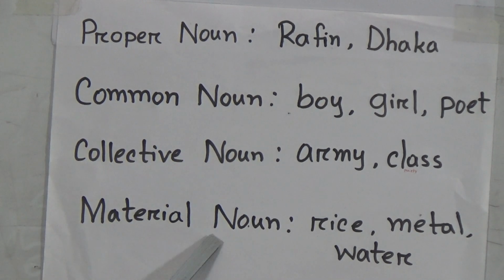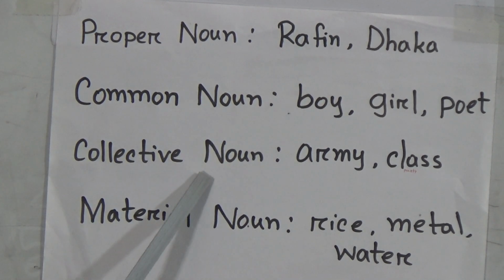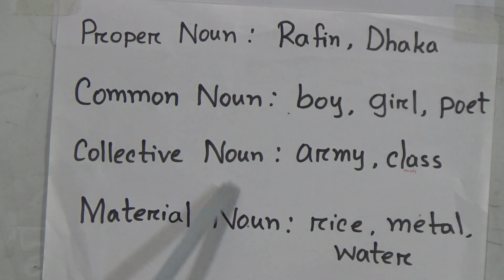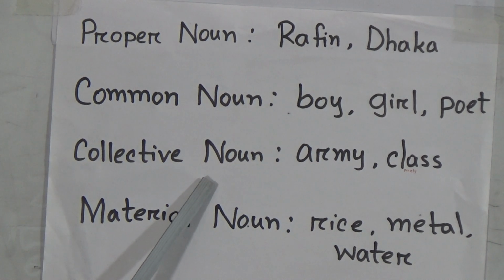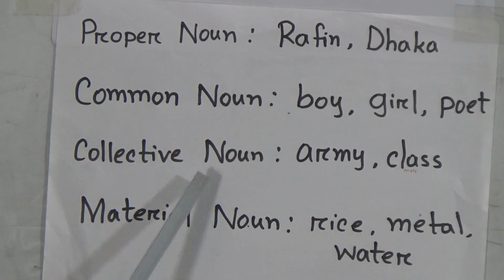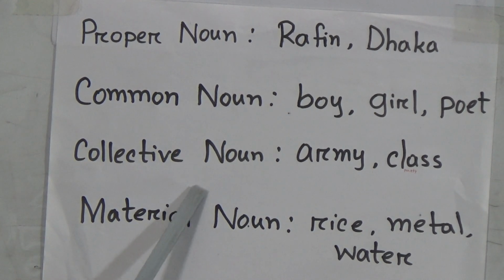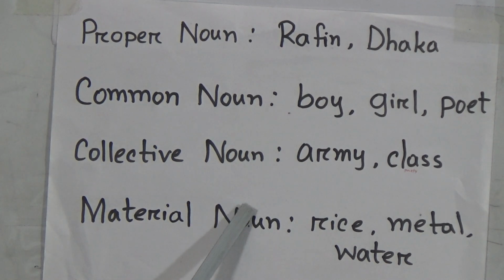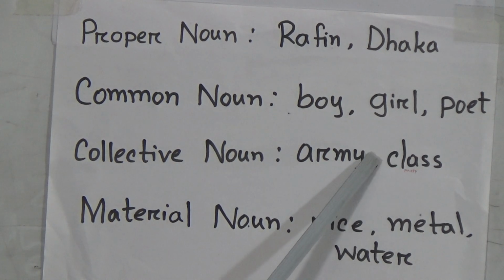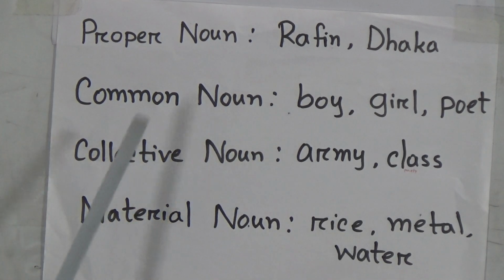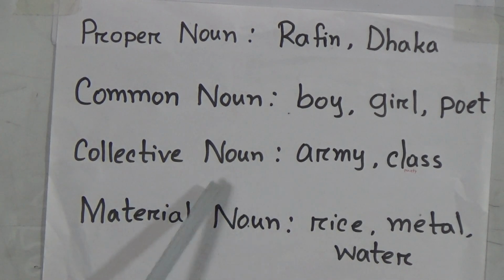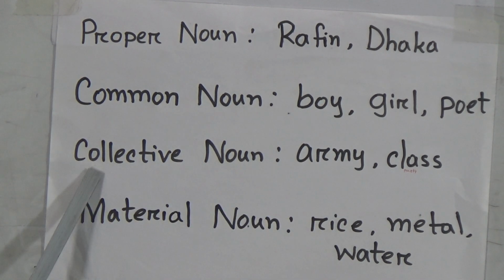Then collective noun. A collective noun is the name of a group of similar things or persons taken as a whole. For example, army, class or party. In this way we will find that these types of words are examples of collective noun.